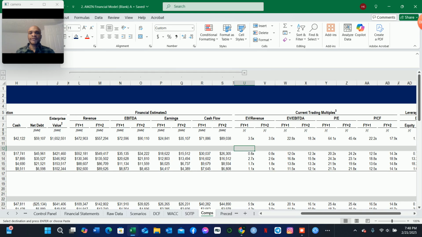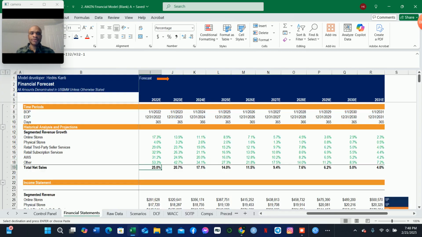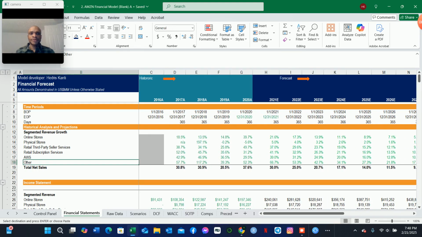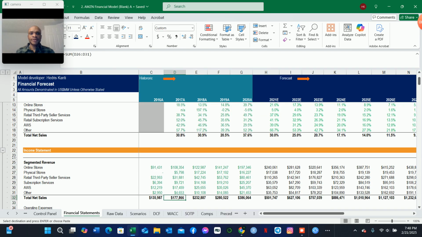So we can use the EV to revenue since we have the revenue of Amazon for different business segments. For example, we can go to our financial statements. As you can see here, we have the revenue for Amazon. For example, for fiscal year 2021, we have the revenue for the online stores, physical stores, third-party seller services, subscription services, Amazon Web Services, and advertising, which is considered as other.